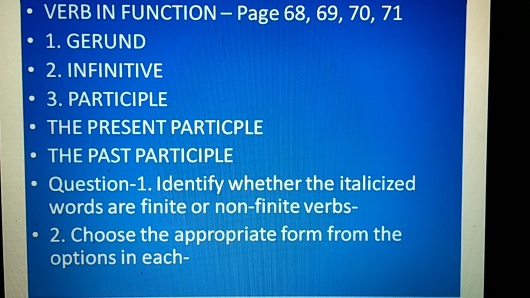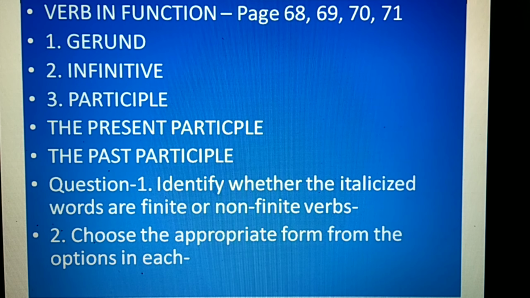The present participle can also be used with the helping verb to be to form a type of present tense. Sunitha was sleeping, right? That is of course the main use, where it is used as a main verb to show continuity or progression of an action. Sunitha was sleeping. There it is used as a finite verb. It agrees with the subject, and it is another use of the present participle.